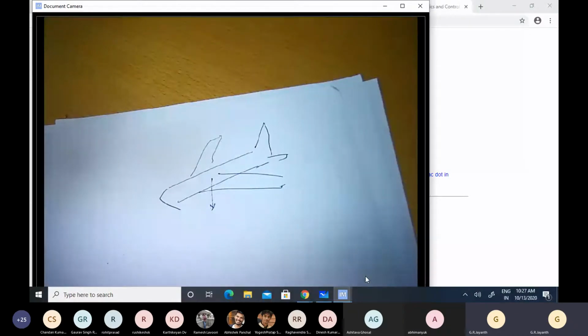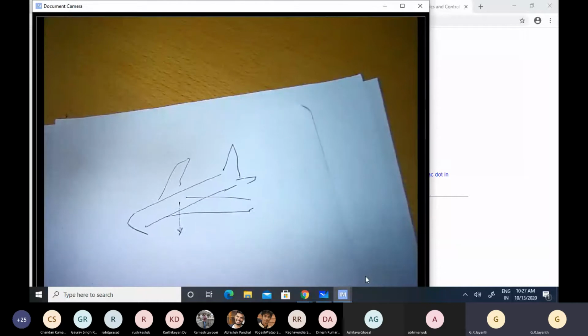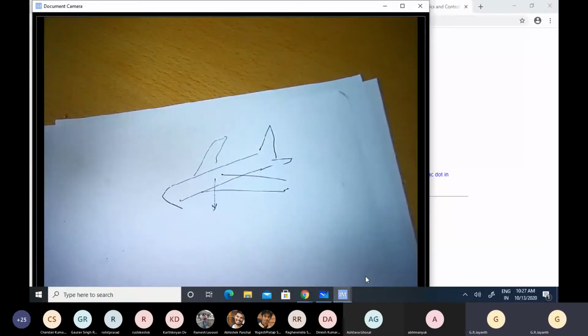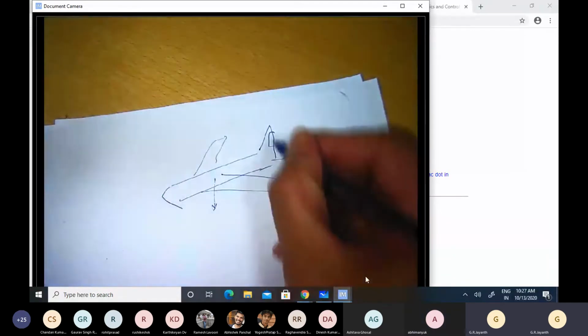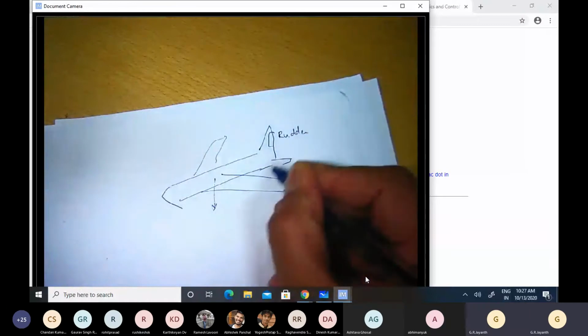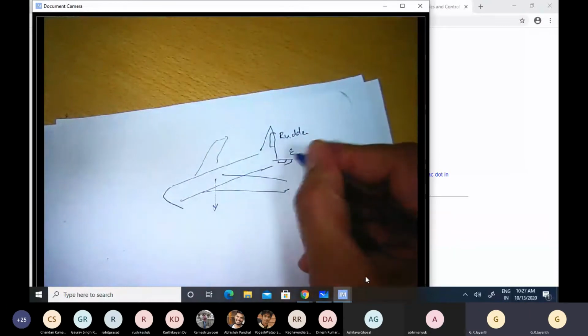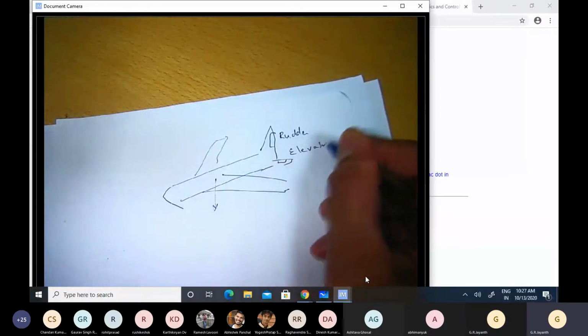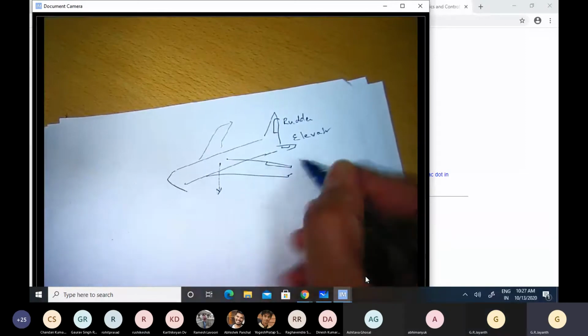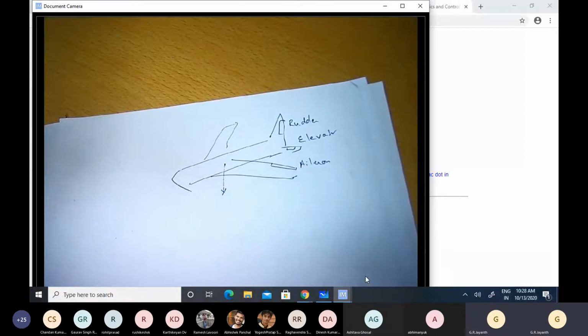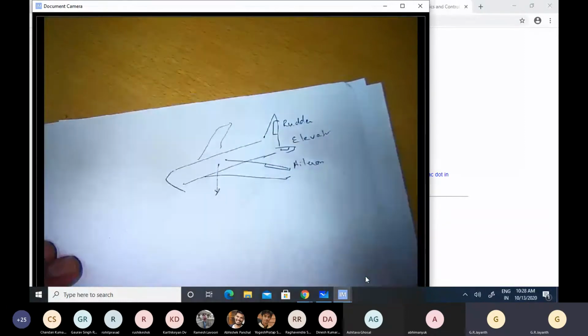So in the reference frame fixed to the aircraft, the directions of lift and drag remain fixed. Similarly, if you want to steer an aircraft, you would have a rudder at the back, an elevator to control its pitch angle, and an aileron to control its roll angle. The rudder controls its yaw.